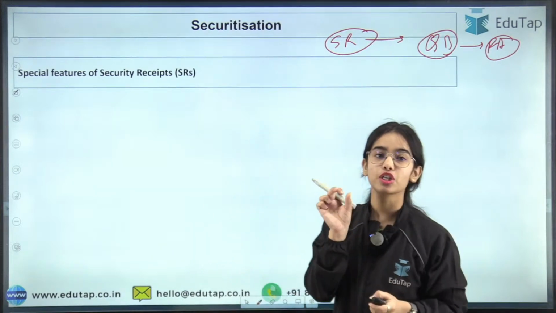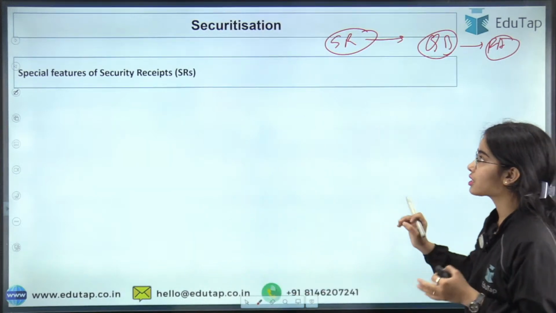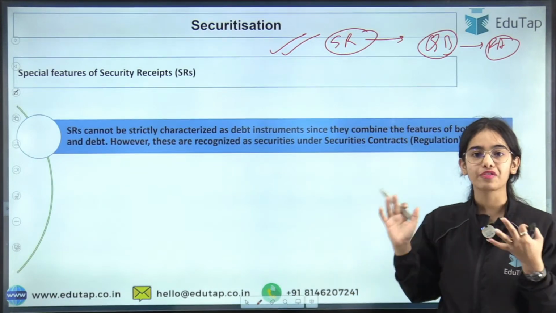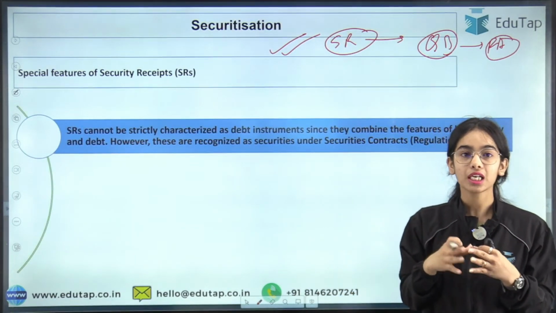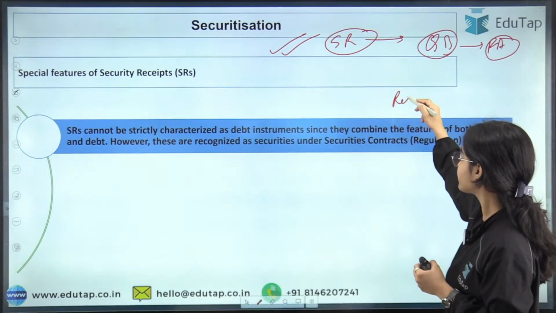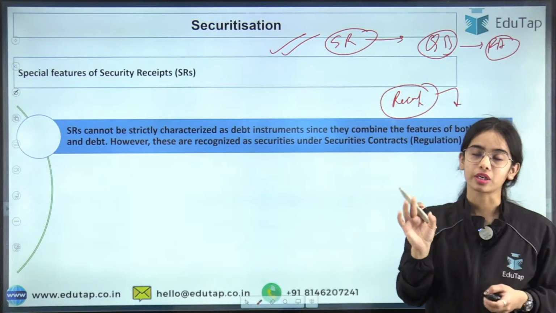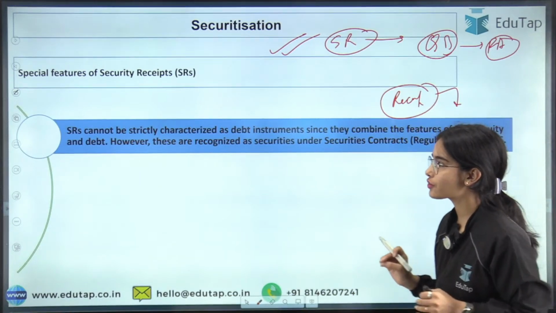So what are the special features of the security receipts? So we are going to focus on the securitization. Till now everything was a recap that I have given you. Now let's focus on the main topic at hand, that is security receipts. What are the special features of security receipts?